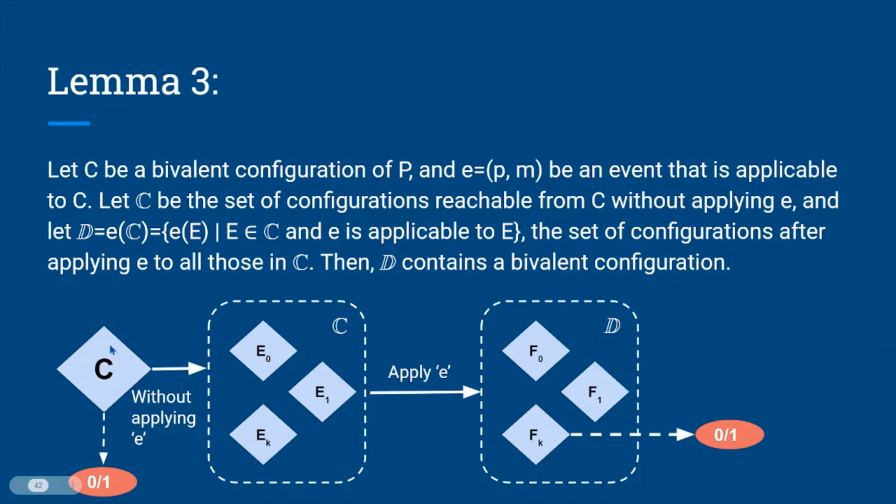So we have a configuration C and we have all these different configurations which are obtained without applying E, and after applying E to each one of these we will get the corresponding configurations, and those corresponding configurations will lie inside D. We are trying to prove that if C is bivalent, then one or more of the configurations in this set will also be bivalent.